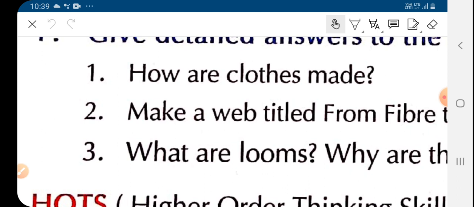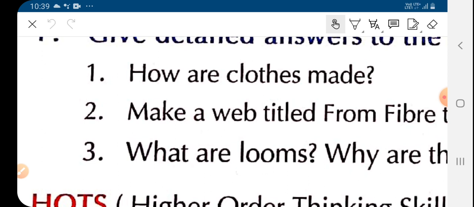So children, firstly the fiber is spun into yarn, and the yarn is weaved into fabric. Fiber spun into yarn is spinning, and yarn weaved into fabric is weaving. These two processes, spinning and weaving, together help in converting the fiber into fabric. This is the whole process of making a cloth.